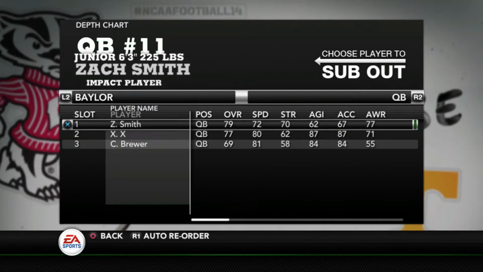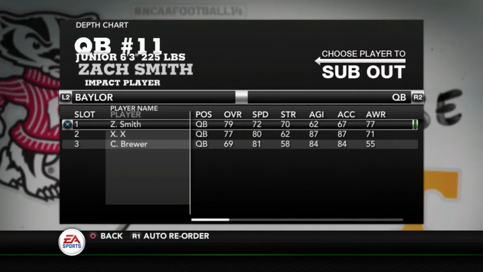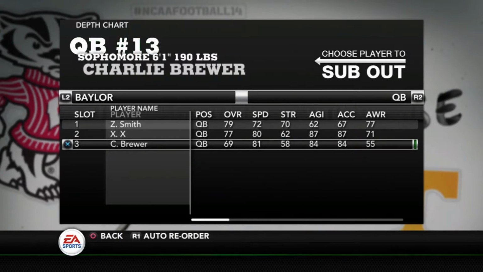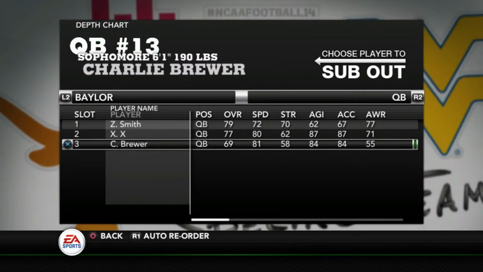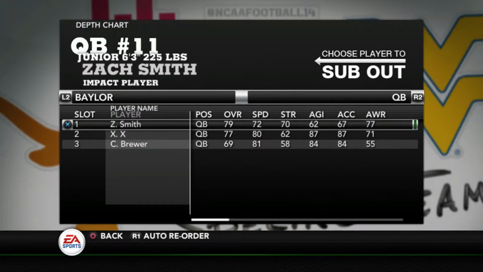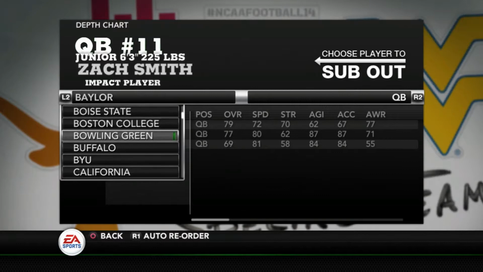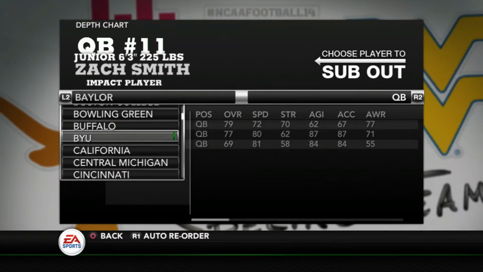All right, so we begin with Baylor, and you see Zach Smith here. I actually did his overall rating before I found out he was transferring, so we'll have to get him off the roster. And then Charlie Brewer, I guess, will be their starting quarterback. Pretty rough situation down there at Baylor and all that they've been through. Maybe a long time before that program is relevant again. So now we're going to continue on.